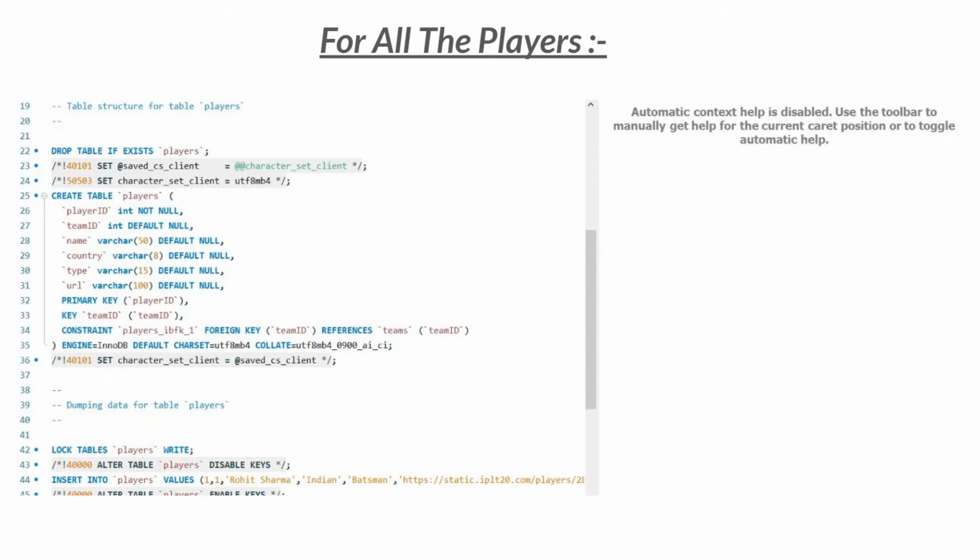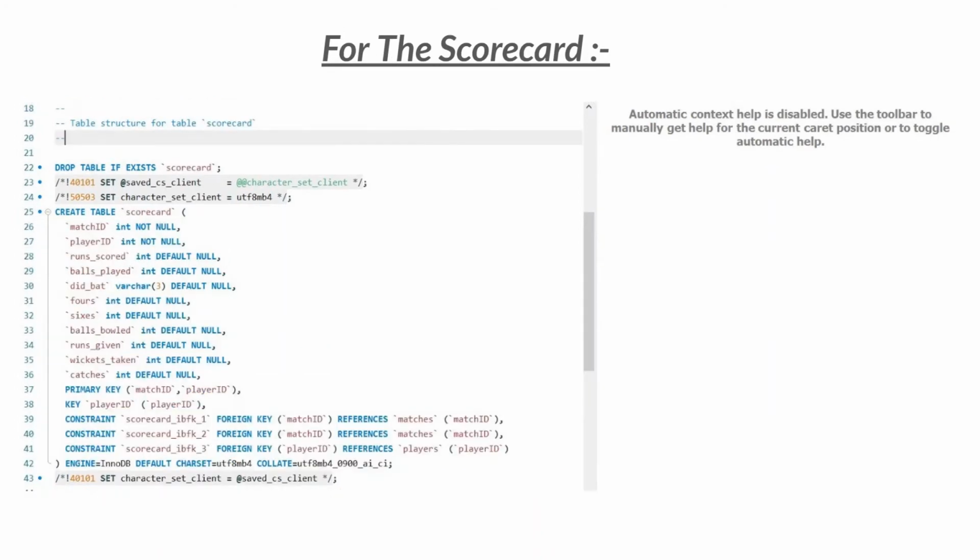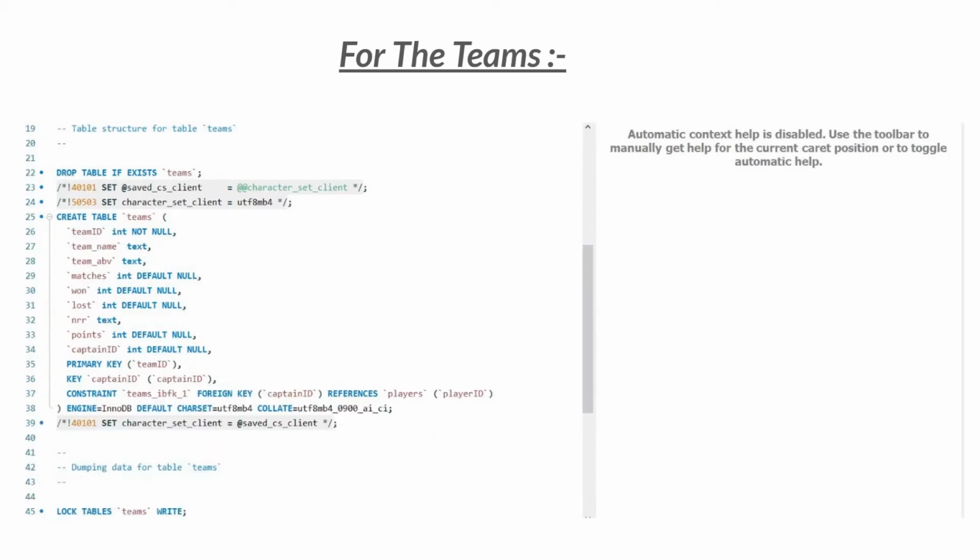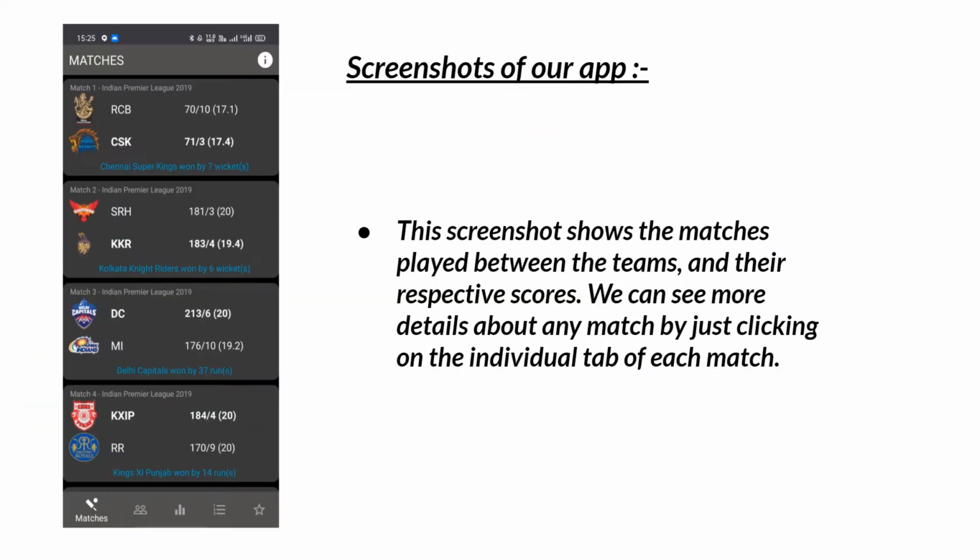This stores all details of a player: name, specification, stats, his country name and everything about that particular player. Next, the SQL code is for the scorecard. It is for every match played with a unique match ID. It stores information like runs of every player, total wickets taken in that game by every player, total runs and everything. Next, we have created a table as team. It contains the information of every player in this team and their runs and stats of the particular season. So now my friend Vijay will take over from here and give you a brief about our app and the screenshots.